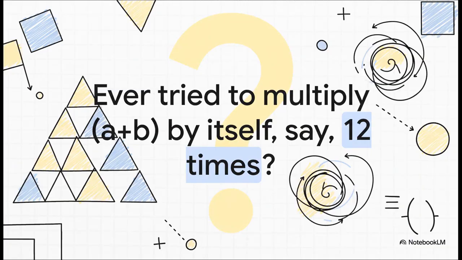All right, just picture this for a second. Have you ever tried to multiply something like a plus b by itself 12 times? I mean, really think about it. Multiplying that out by hand would take, well, forever. And you'd make a ton of mistakes along the way. There's just got to be a better way, right?